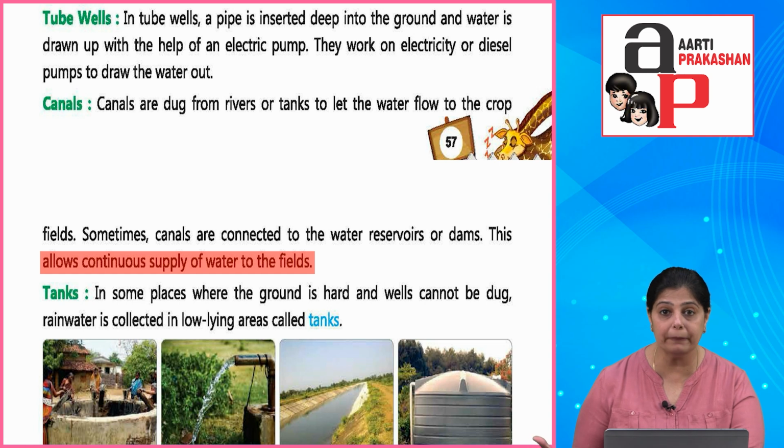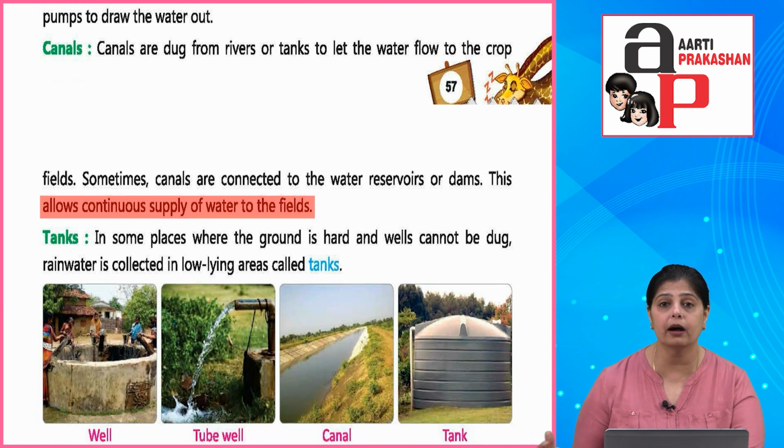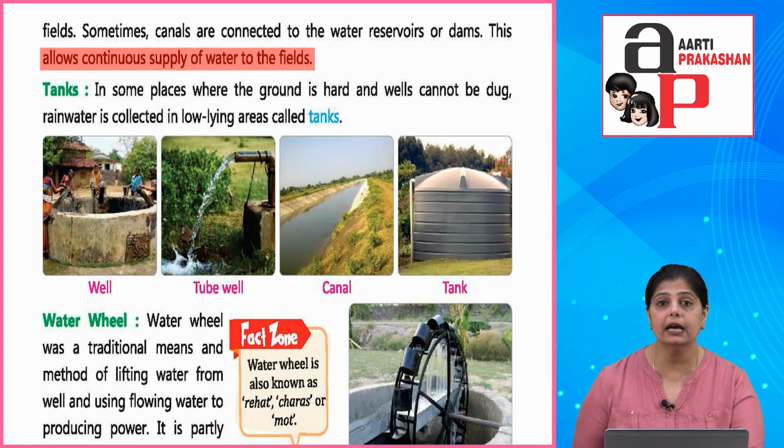fields for farming purposes and all. या फिर जो भी वो अपना खेत लगाते हैं, बागान लगाते हैं, उसमें पानी आने के लिए canals are constructed. और कभी-कभी ये canals जो होते हैं इनको reservoirs, water reservoirs या dams के साथ भी connect कर देते हैं, so that there is a good supply of water.